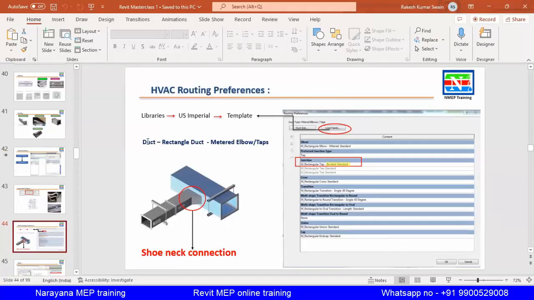So now we are using duct, rectangular duct, mitered elbow, tab we have used, right? So now we will generate this shoe neck connection by loading the family. What will we load? This junction we will load from the template. We will use this M rectangular tab, bevel standard.